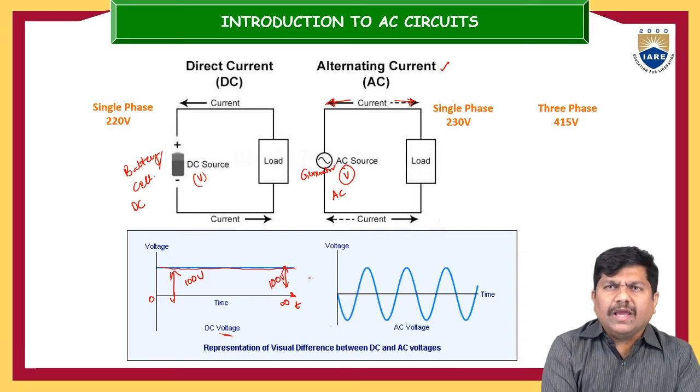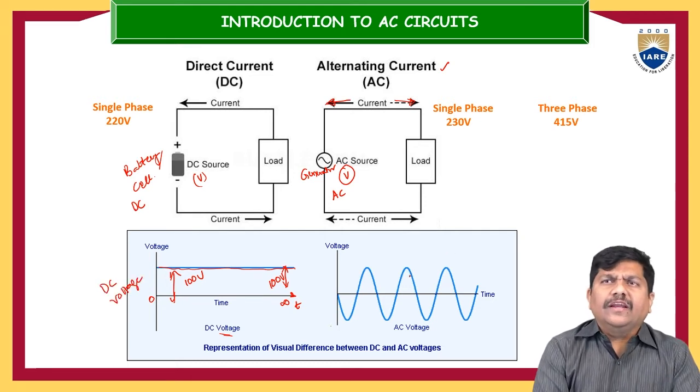So irrespective of time, if the voltage remains constant, if the voltage is only unidirectional, those sources are nothing but the DC voltage sources. Next, coming back to the alternating source.